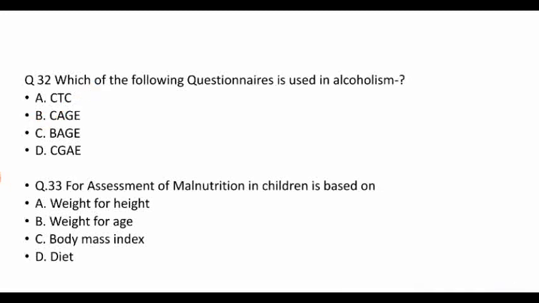So C is for cut down, A for annoyed by people criticizing you, G for guilty about your drinking, and E for eye opener, meaning have you ever had a drink first thing in the morning. This type of question is asked in a patient who has alcoholism. Then question number 33, assessment of malnutrition in children is based on, so our right answer is weight for age, which is the best criterion for assessment of malnutrition in children.